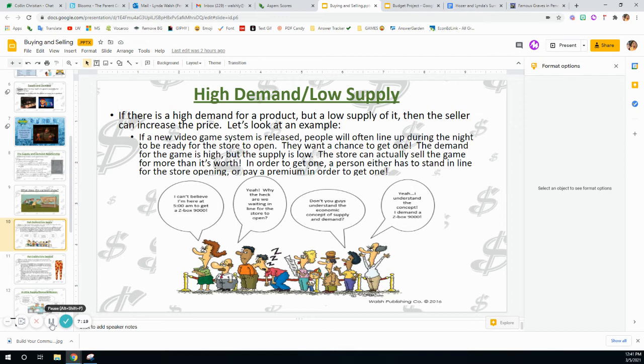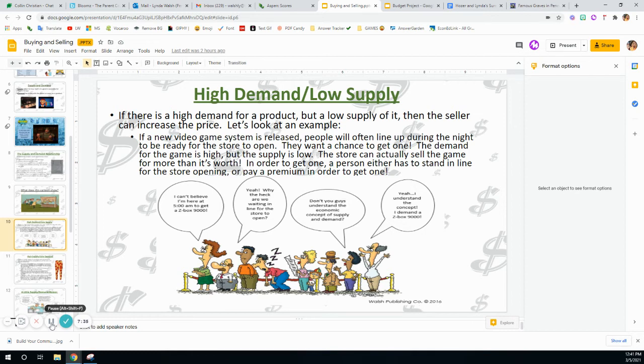So the demand for the game is high, but the supply is low. The store can actually sell the game for more than it's worth. In order to get one, a person either has to stand in line for the store opening or pay a premium price online to get one.